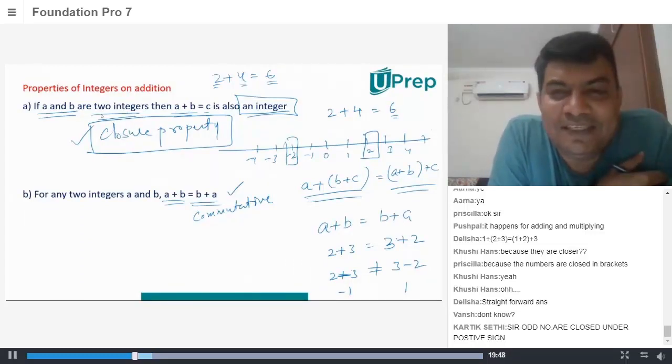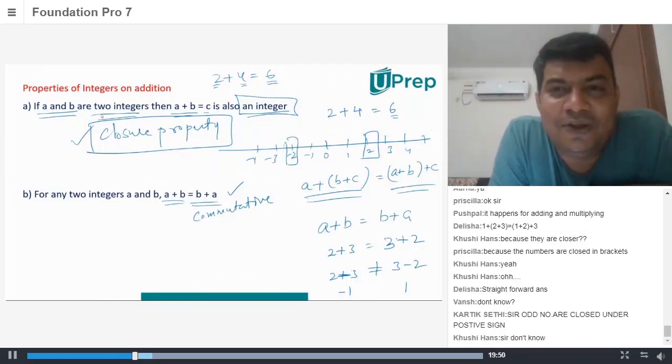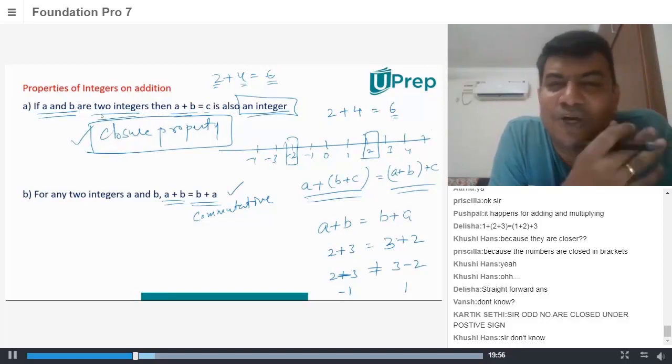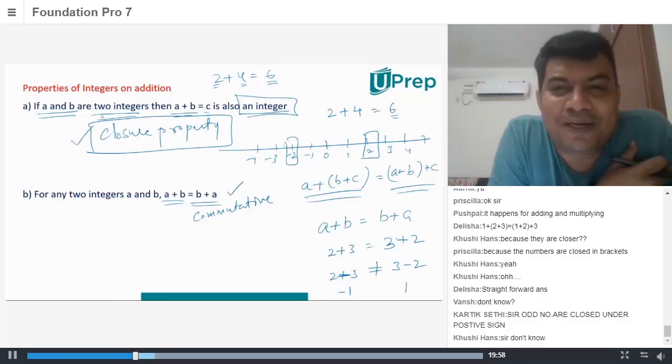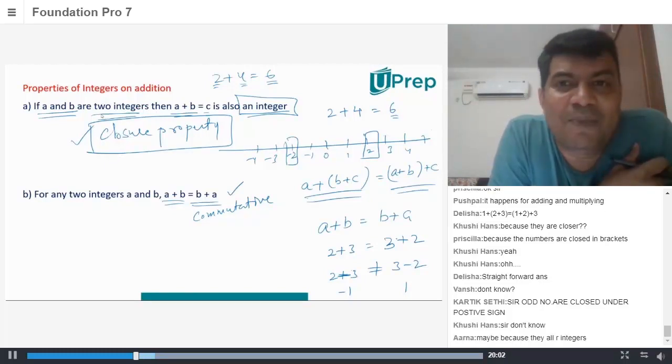Now, why I'm explaining this is because later in your life, you get confused between closure property and commutative property. You don't get confused with associative property. I don't want you to worry about it. But I want you to learn why it is called closure property so that you can remember it for a lifetime.